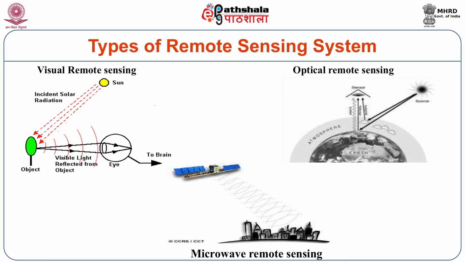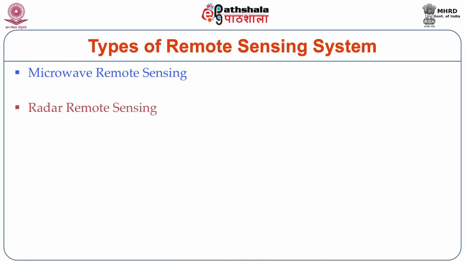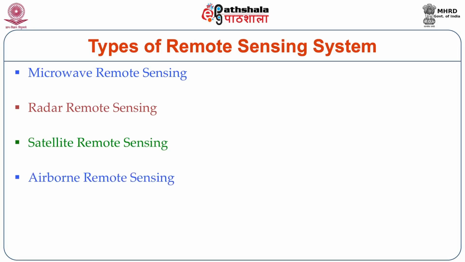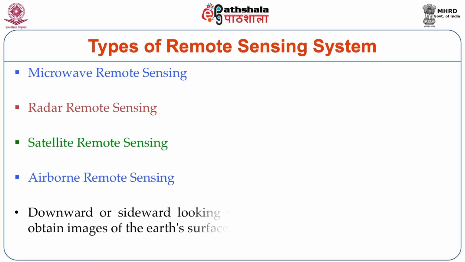Microwave remote sensing: in that, the sensor related to microwave is again of two kinds, either passive or active. Next is active, another is radar remote sensing. Within that, radar is used for getting sensor data. Satellite remote sensing, in that of course a satellite is there. Airborne remote sensing, within that downward or sideward looking sensors are used.